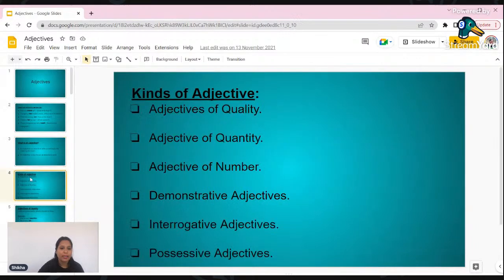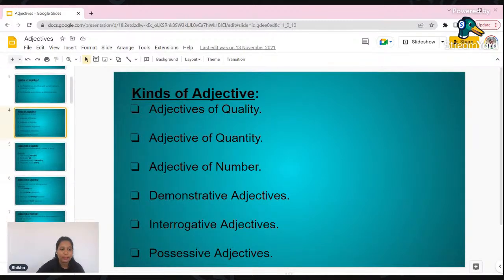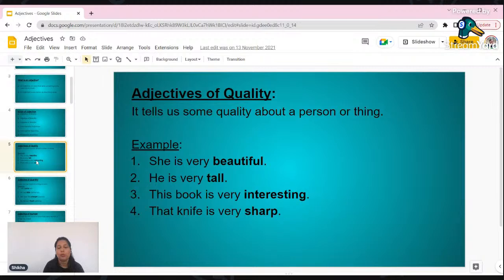Okay, so we have certain kinds of adjectives, that is adjectives of quality, quantity, number, demonstrative adjectives, interrogative adjectives, and possessive adjectives. So these all are quite simple. If I talk about adjectives of quality, it always talks about the quality of a person. So that is beautiful, tall, interesting, sharp.